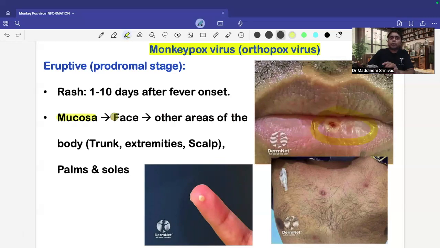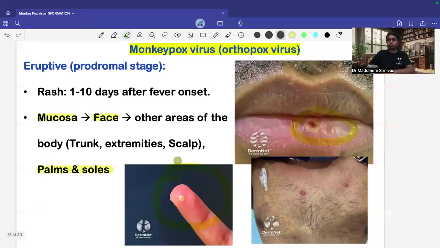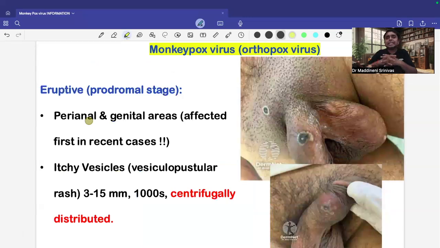Okay. And slowly it is going to progress to involve the face and other parts of the body, usually the trunk, extremities, and the scalp. Even the palms and soles can also show the lesions. And recently, it was observed that patients of monkeypox were developing the lesions initially over the perianal and the genital areas. Okay, this is something to remember.